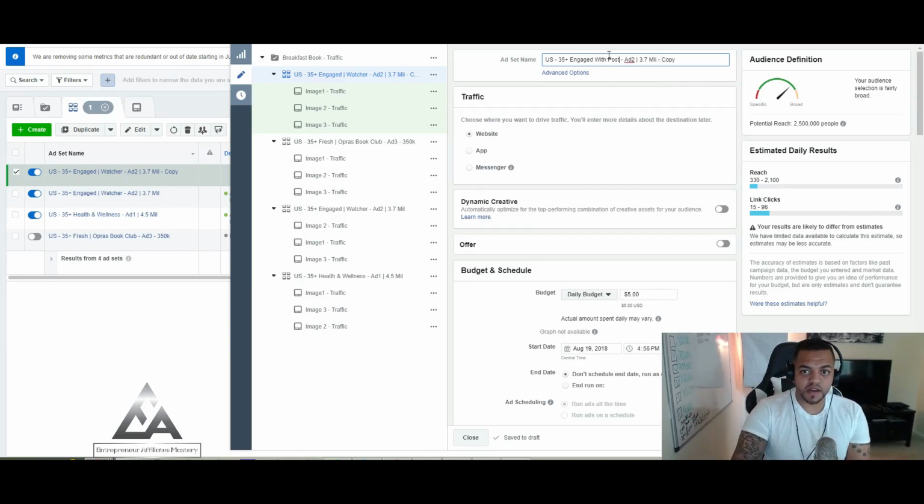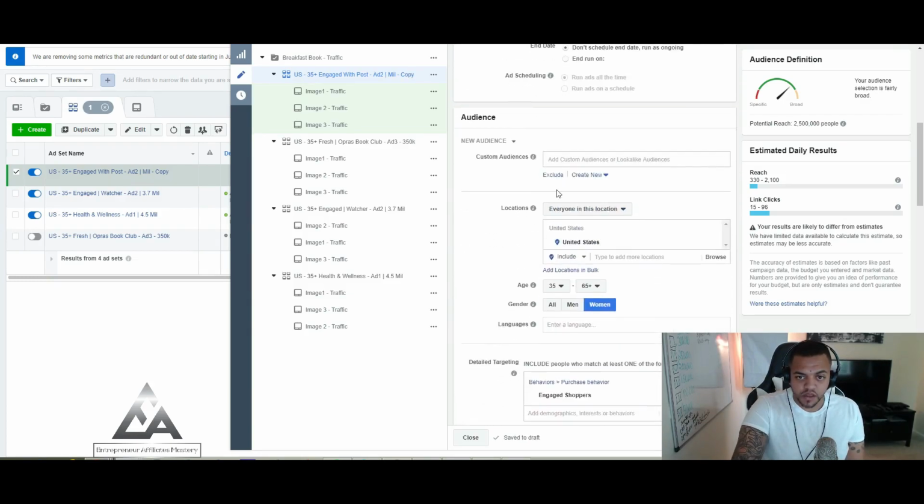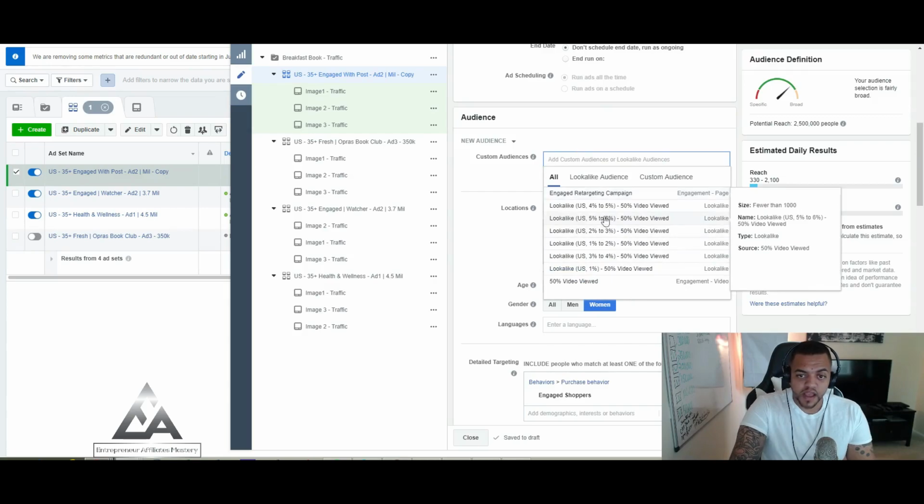Keep in mind, this is ad 2. As you're duplicating, do not forget to go in and change the URL parameters, because each URL parameter is specific to each ad that you're running. We want to know which ads are making us the money. So now we're going to do engage with the post. Let's scroll down, and I'll take this off because the audience will not show. Then we can click right here, and we have the engage retargeting campaign.